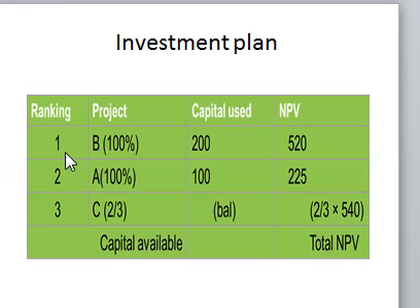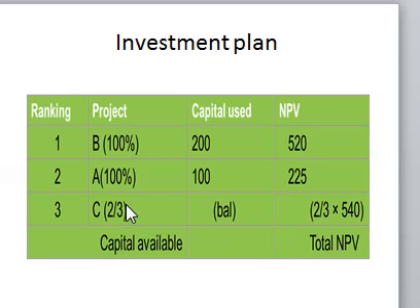Project A, you are going to give the whole amount, and the NPV is 520. Project B, basing on our ranking, we give the whole resources, 100%. It becomes the NPV of 225. Project C, you are only going to invest the remaining balance, which will be 2/3. So the NPV will be 2/3 of the 540.